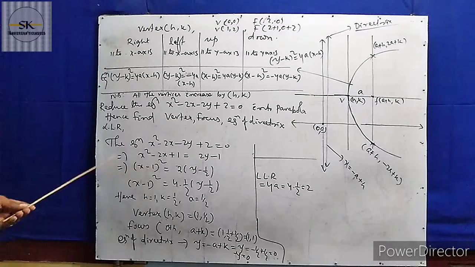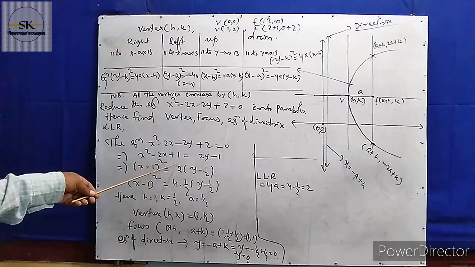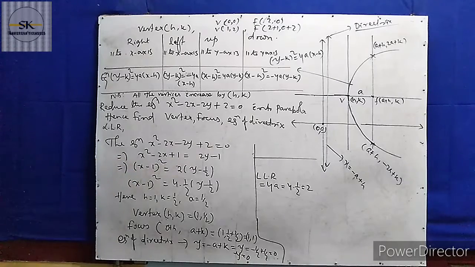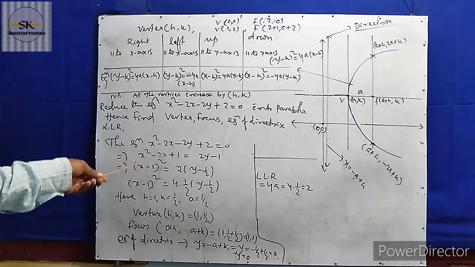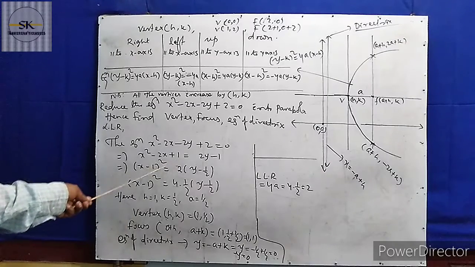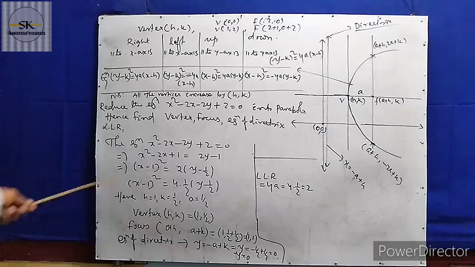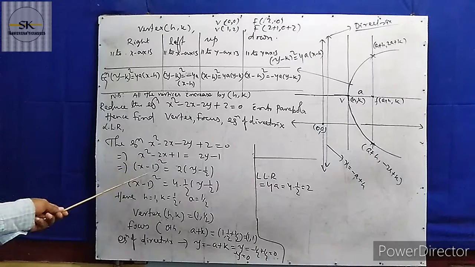Here, x square minus 2x plus 1. Why should I put 1 here and take the rest of 1 to that side? Because you always try to make it a complete square. X square minus 2x plus 1 is a complete square, so you put 1 and take the rest to that side.